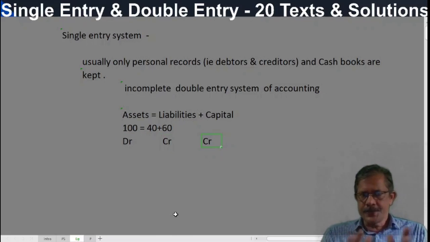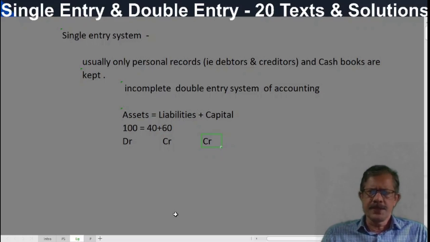We need to analyze this equation. Then single entry, double entry is nothing. We have to understand this equation. For that purpose, we need to rearrange it. So, assets are 100 rupees, correct?